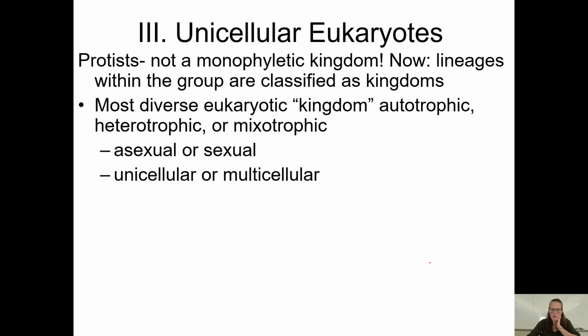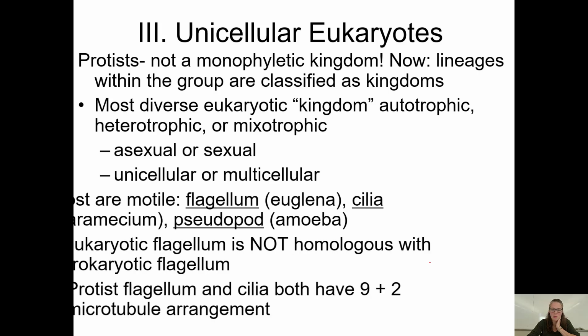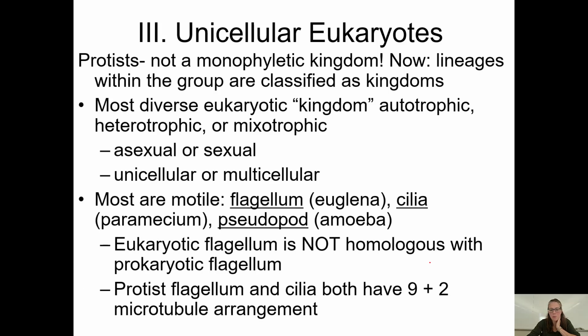So they're the most diverse eukaryotic kingdom. They contain autotrophic organisms, heterotrophic organisms, mixotrophic, meaning they can do both. Some do sexual reproduction, some do asexual, some are unicellular, some are multicellular. Most have some sort of way of movement, like flagella or cilia or pseudopods. But those flagella are not homologous with the prokaryotic flagellum, so they do not have a common ancestor that has a flagellum. They evolved separately. The same thing with cilia.